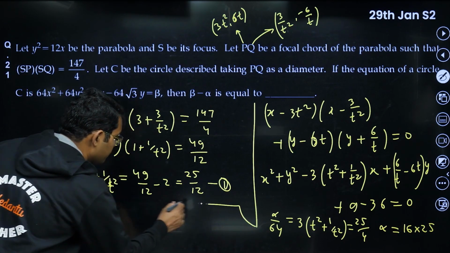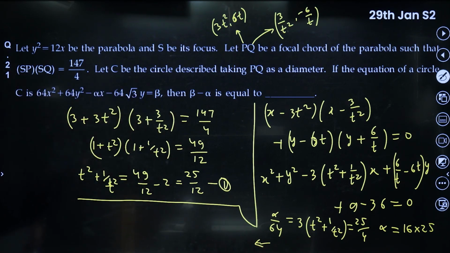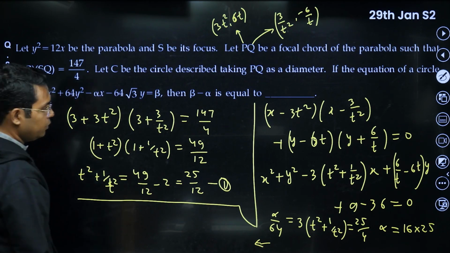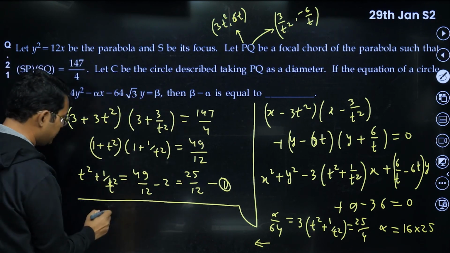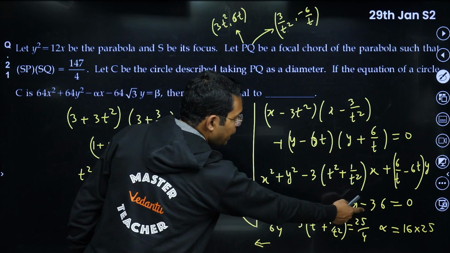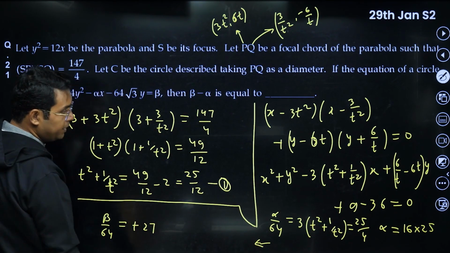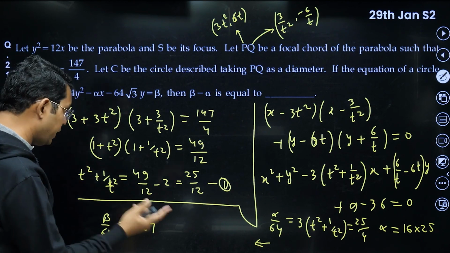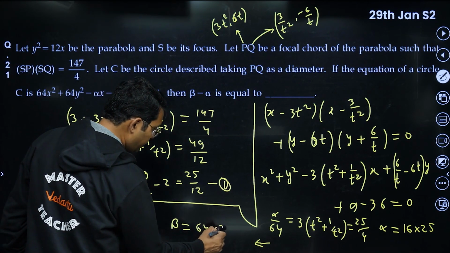Let us do this calculation here. Let us try to find beta. Beta they have given on the other side. If you bring it this side, this will be minus beta upon 64. But my constants are also with a minus sign, so this will become equal to plus 27. Minus 9 minus 36 is minus 27, so plus 27. So beta will be equal to 64 into 27.